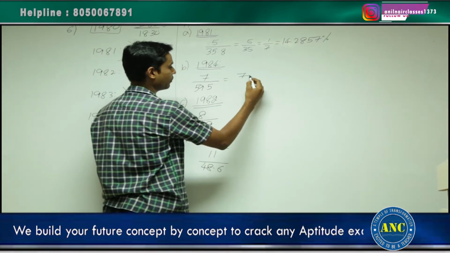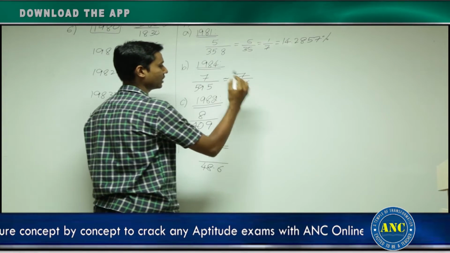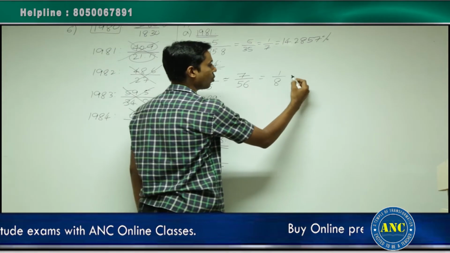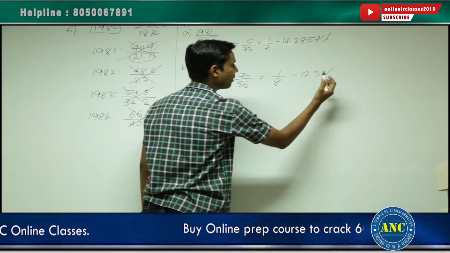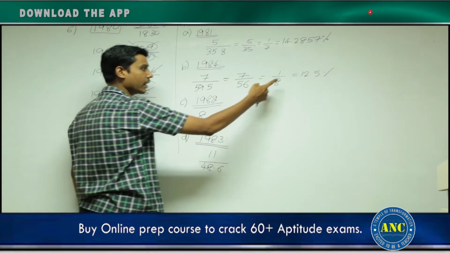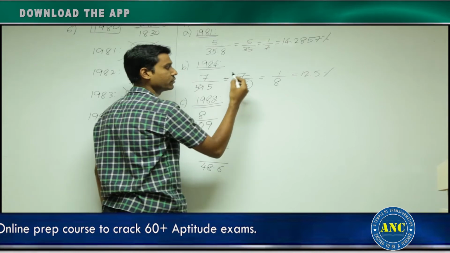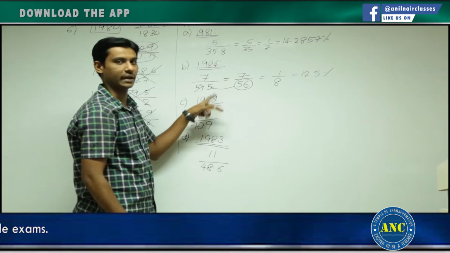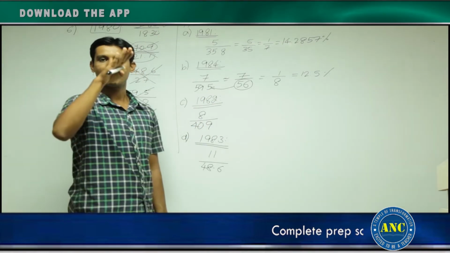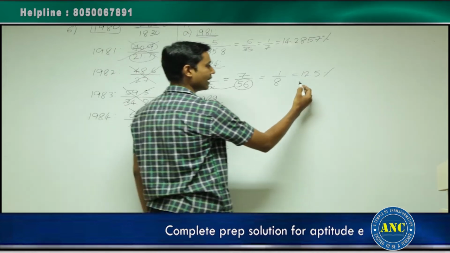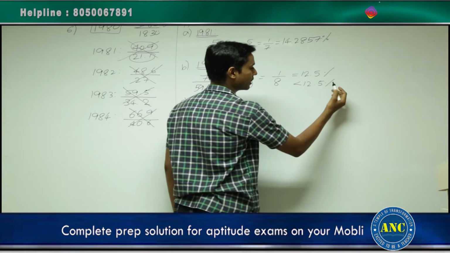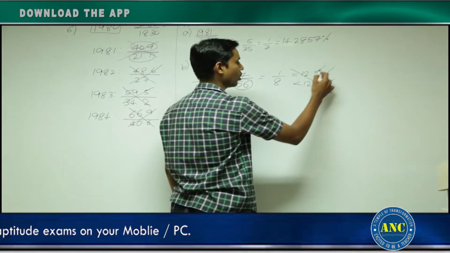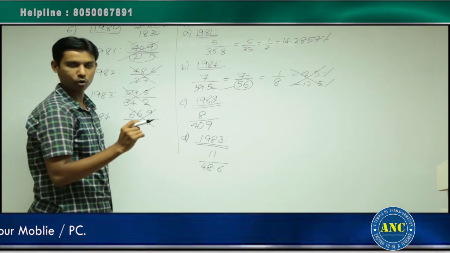Next it is 7 by 59. I will approximate it to 7 by 56. 7 by 56 is 1 by 8. 1 by 8 is 12.5%. But if you observe carefully, actually 12.5% is when the denominator is 56. But actually the denominator is 59. That means you need to increase the denominator. If the denominator increases, the value of the fraction will decrease. Answer should be less than 12.5% for this. That means they are asking the maximum. This is 14%. This is less than 12.5. This is already ruled out. Clear with the approach? Next.